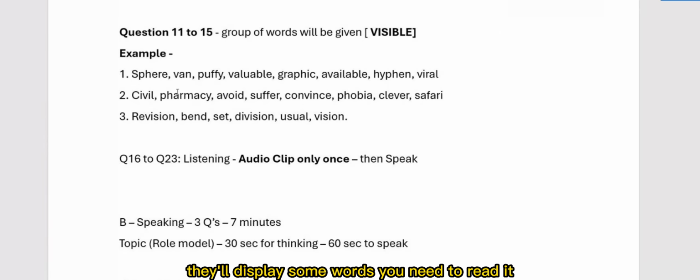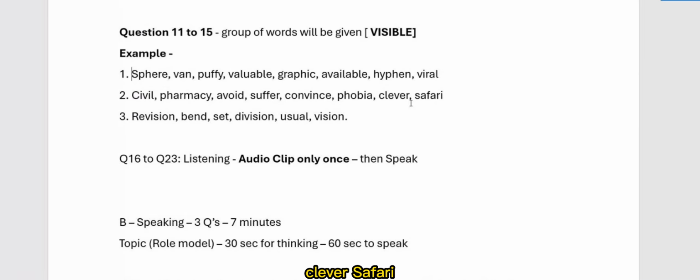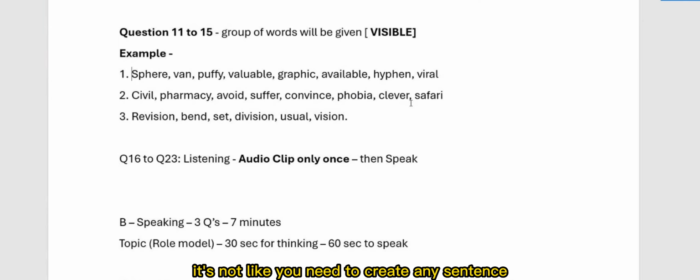You need to read them. Civil, pharmacy, suffer, avoid, convince, phobia, clever, safari. You need to read one word at a time. You don't need to create any sentence, not required. Those words you just need to read. Previously sentences were displayed, now words are displayed one by one. Give a certain 1 second gap, then speak the next word.